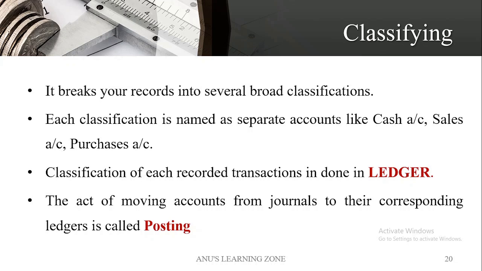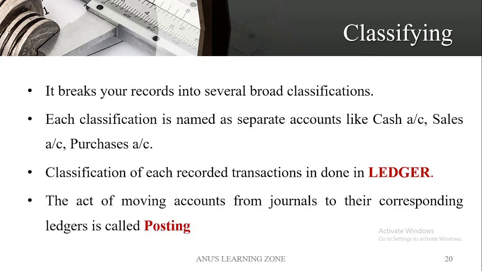A transaction will be split into two parts when we record it in the journal. One will be a debit account, one will be a credit account. So one single transaction can give you a minimum of two accounts.